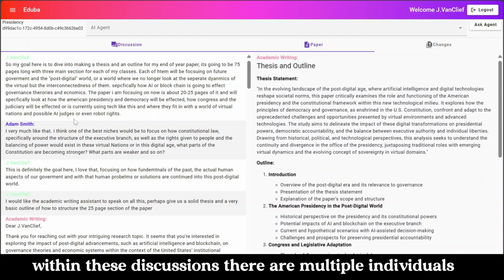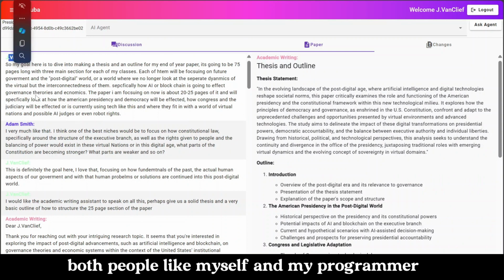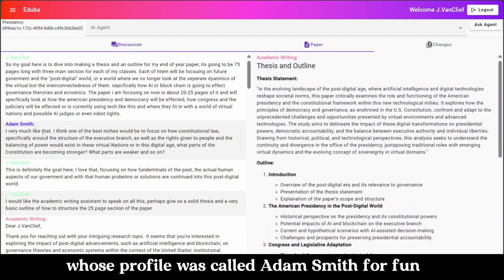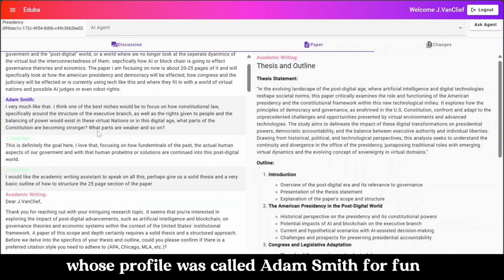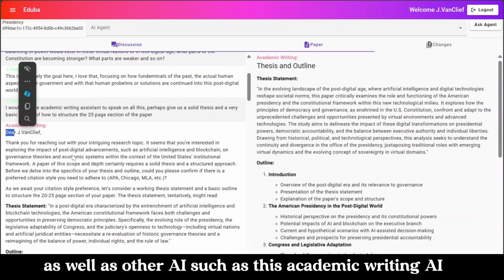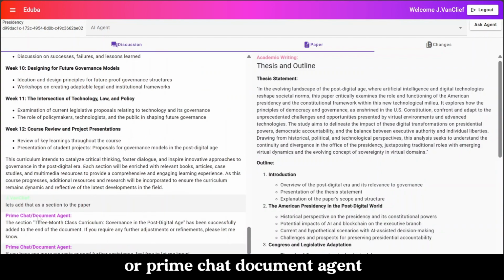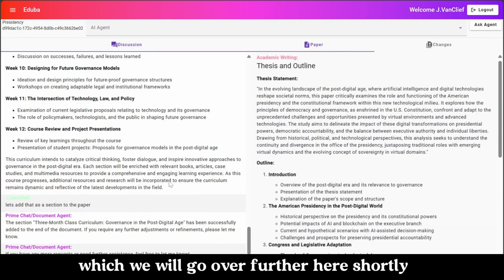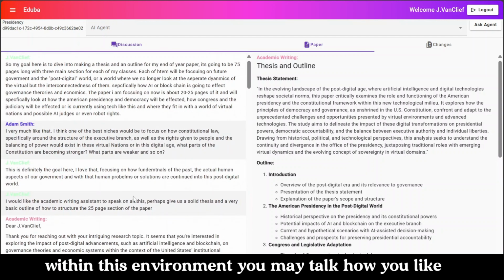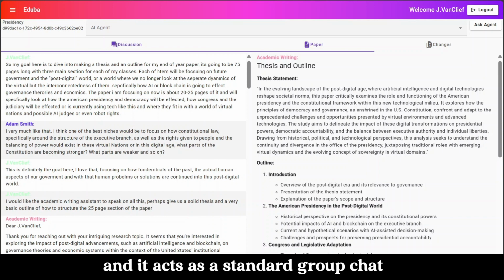Within these discussions, there are multiple individuals, both people like myself and my programmer, whose profile was called Adam Smith for fun, as well as other AI, such as this academic writing AI, or even perhaps a curriculum or prime chat document agent, which we will go over further here shortly. Within this environment, you may talk how you like, and it acts as a standard group chat.